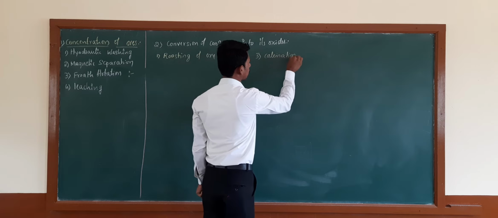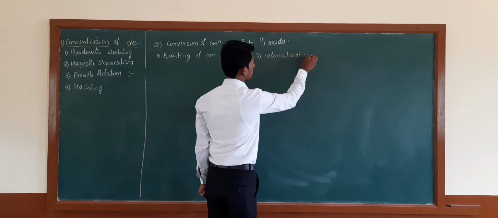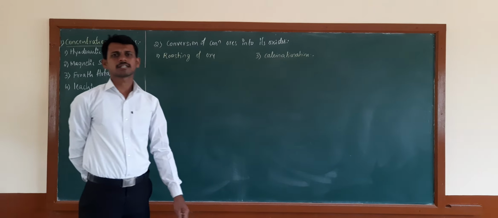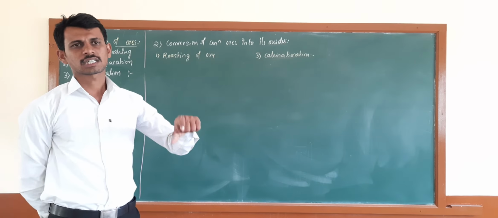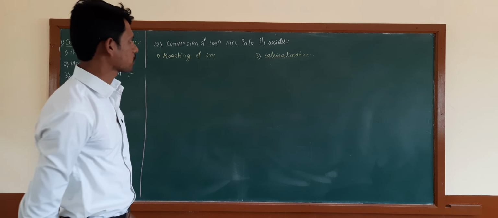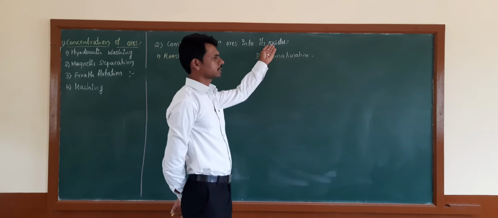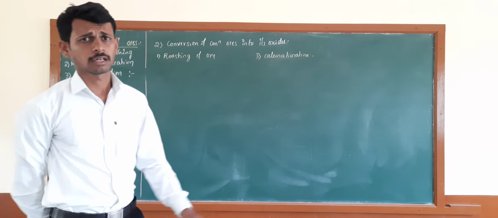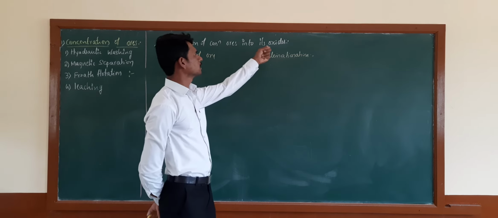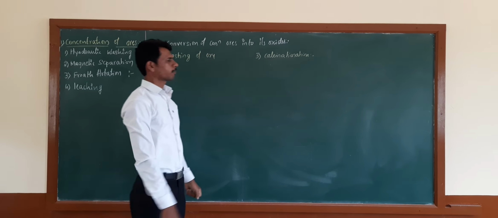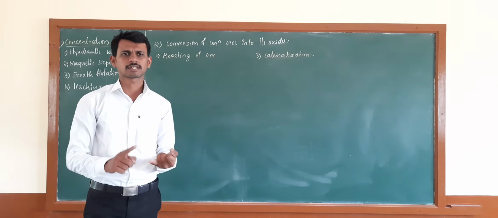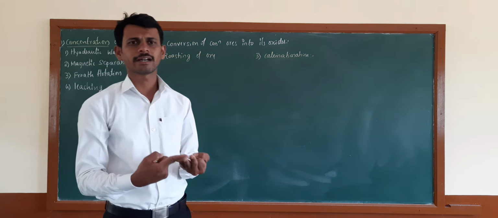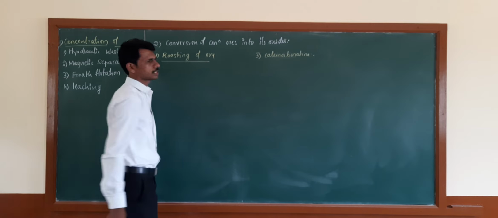Roasting method and calcination. These two are the simple methods used to convert the concentrated ore into its oxide form. Already you know about oxidation and reduction. When a metal is combined with oxygen, that is called the oxide form. Therefore, other forms of metals, for example sulfide form, carbonate form or hydrated form, can be converted into the oxide form. There are totally two simple processes or methods.